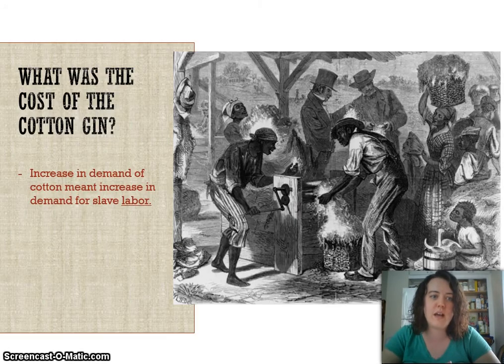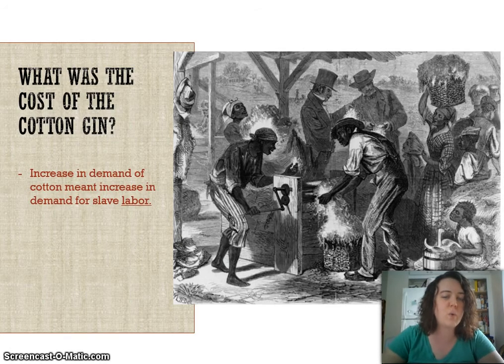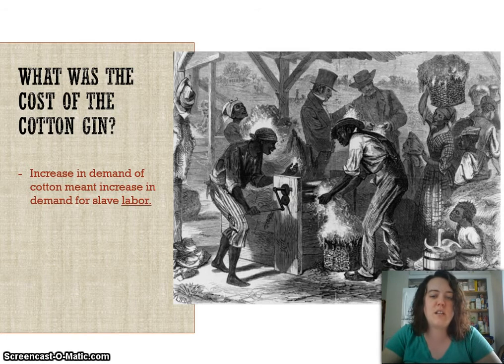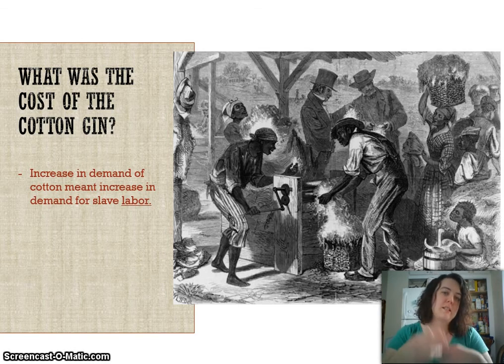Now, on the other side of that, the cost of the cotton gin, or the bad side of the cotton gin invention, was that it increased the demand for slave labor. Now, slave labor had gone down since the Revolutionary War and was slowly sort of rising up in the USA. With the invention of the cotton gin, it increased a whole lot. And that was because the farmers needed more slaves in order to gather more cotton, in order to put it in the gin and sell more and make more money. It was just a process that happened because of this invention.